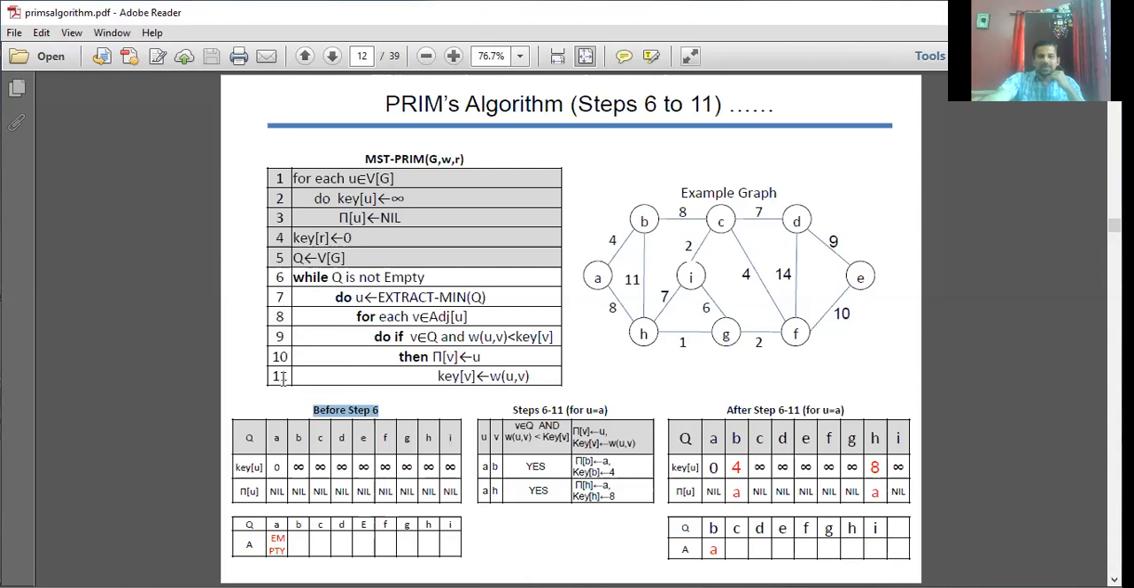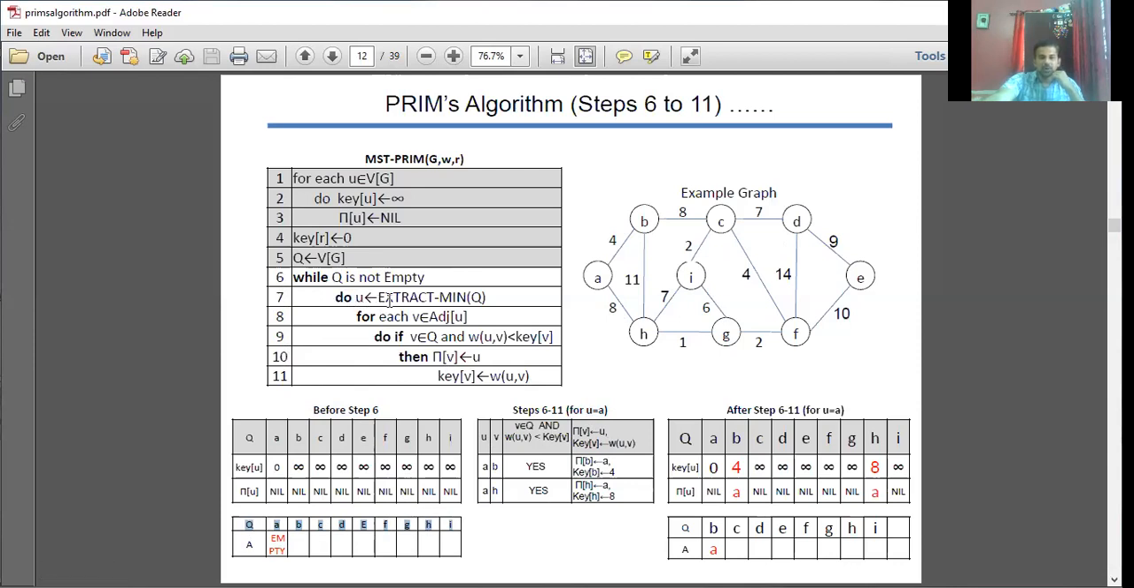From 6 to 11, here we have, I consider U is equal to A. How did I get U is equal to A? Q is not empty. See this, is it empty? No, it's not empty. So we have 9 vertices. Your Q is not empty. Enter into your while loop.